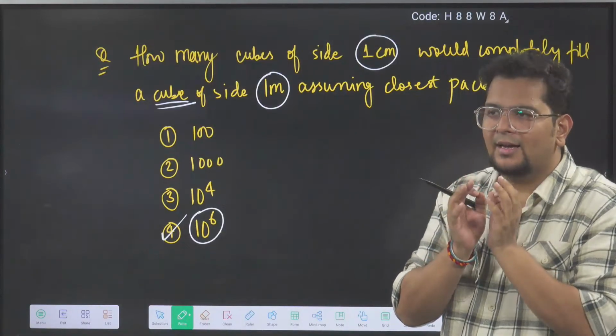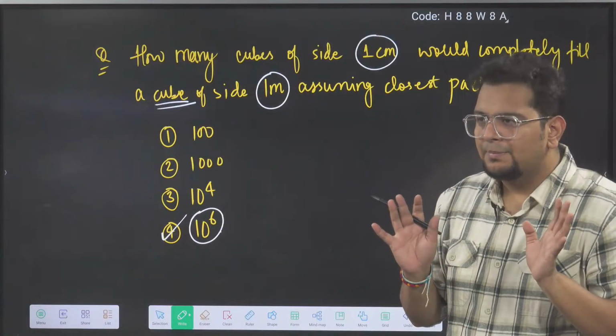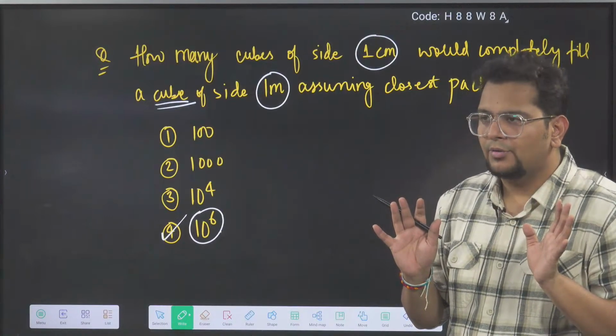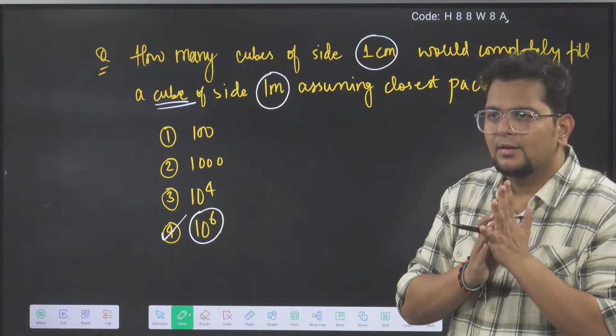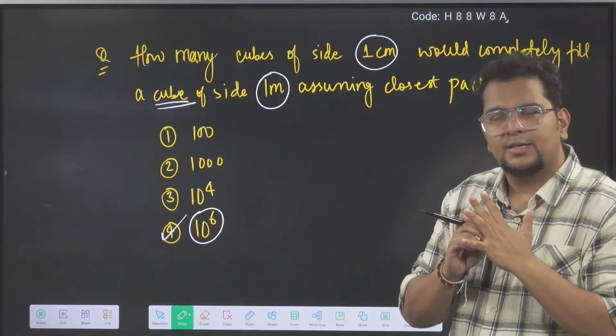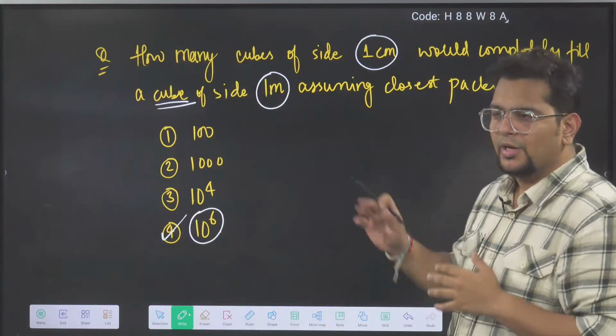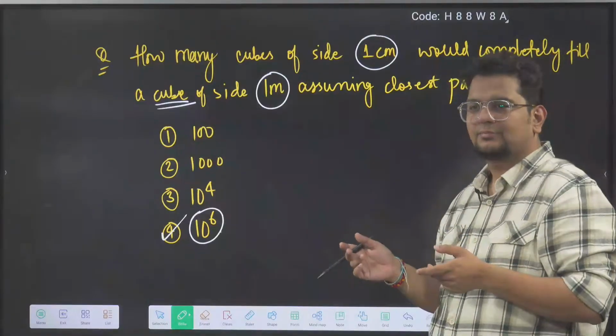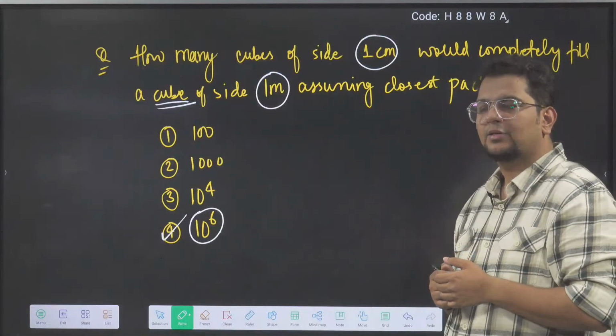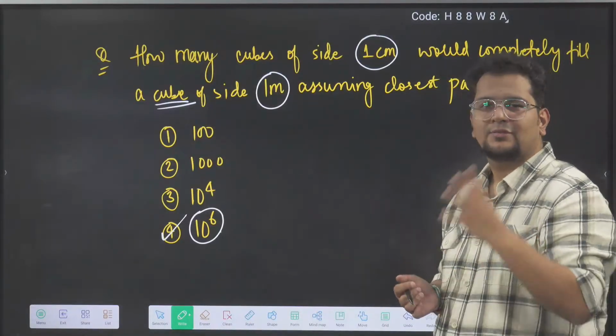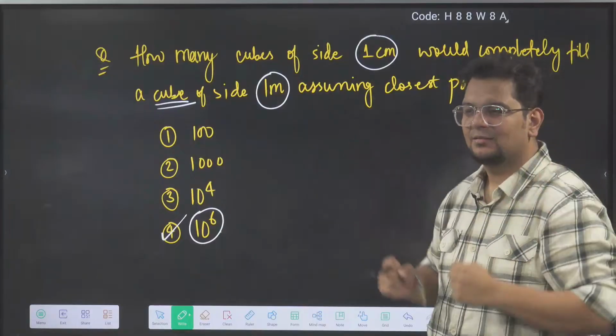So can I ask? People are saying yes. 1, 2, 3, 4, 5, 6 people said yes. Out of 75, so the remaining 69 people are sleeping. So should I ask you again the same question one more time? How many cubes of side 1 centimeter? Chalo, one more time answer. What is the answer? Sir, 4th option. Yay, answered.